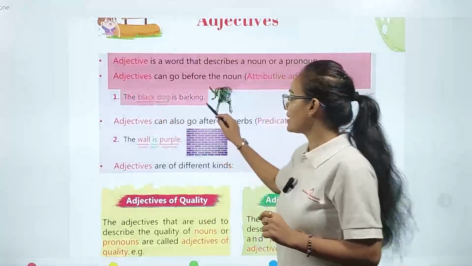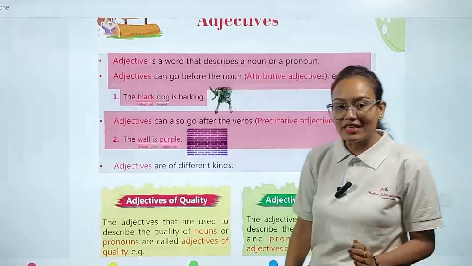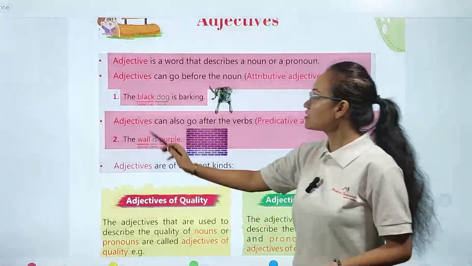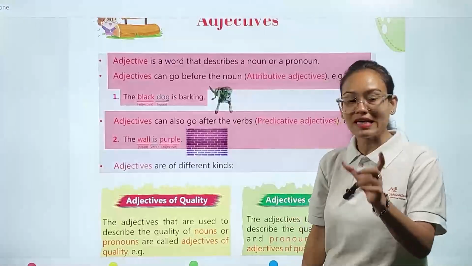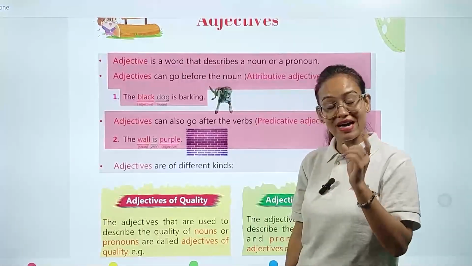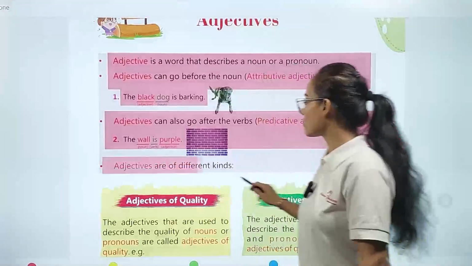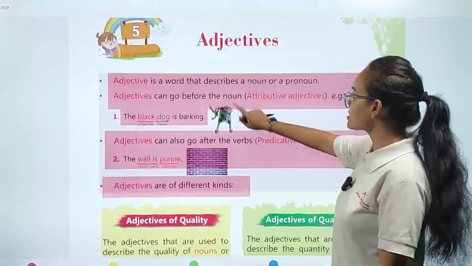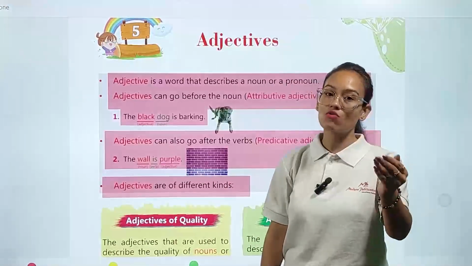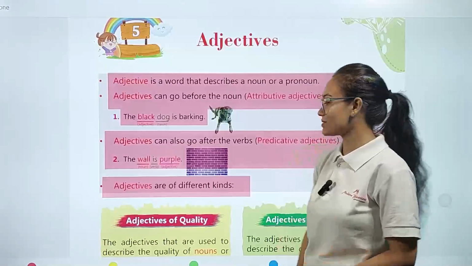Now, the second one: adjectives can also go after the verb. Adjectives are also added after the verb in the sentence. Example: the wall is purple. Wall is our noun, is is a verb, and after this verb we add the adjective. So in these two sentences you can see adjectives can be added before the noun, or after the verb in the sentence.